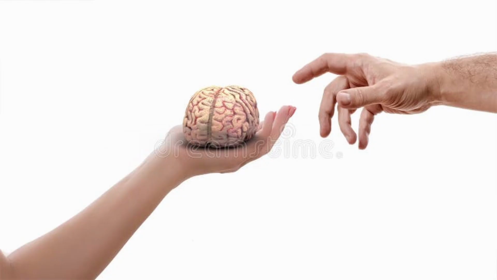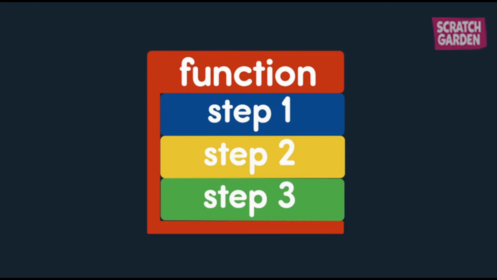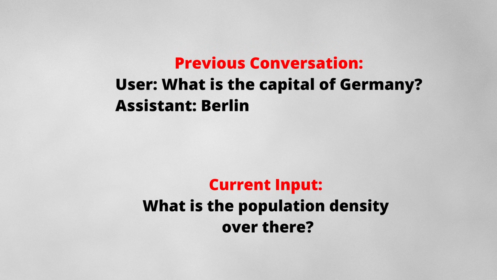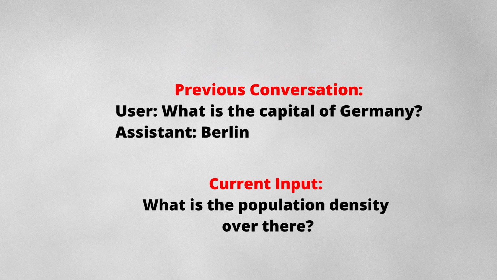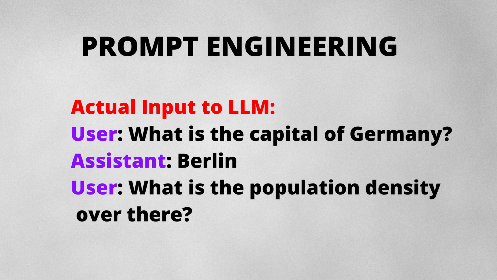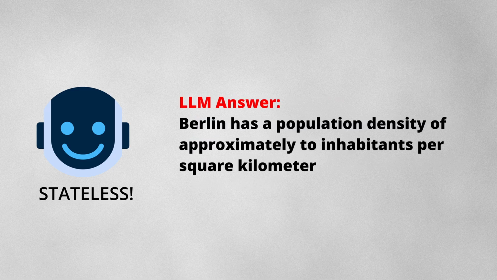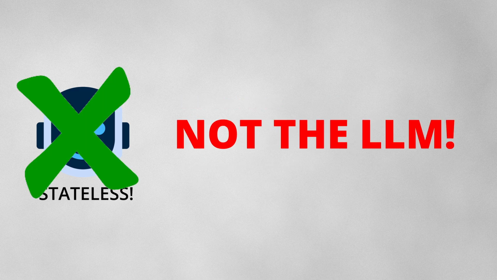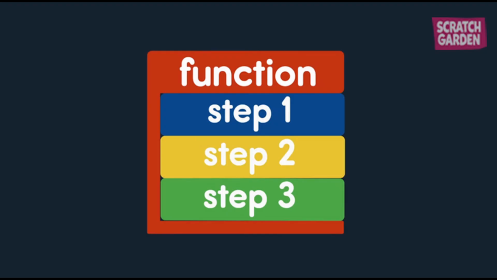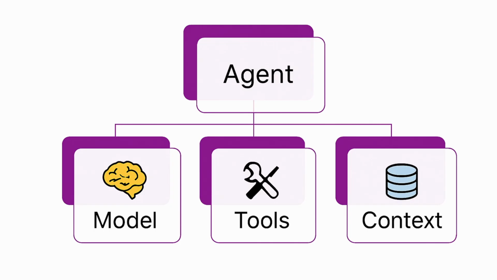So, how do you actually give it memory? It's pretty simple. We use an algorithm or function that takes the previous conversation and pastes it above the current input. This is often done using prompt engineering or conversation management logic. This way, even stateless LLMs can generate answers while considering context. So in short, it is not the LLM that is directly keeping track of past conversations. It is the function, algorithm, or the agent that pastes the previous conversation on top of the input.